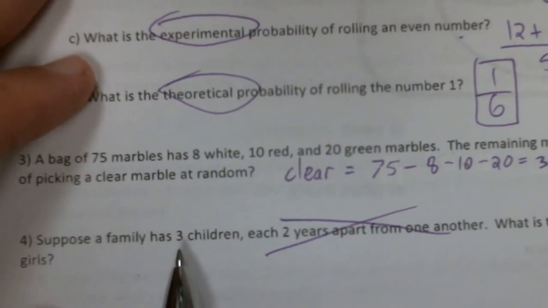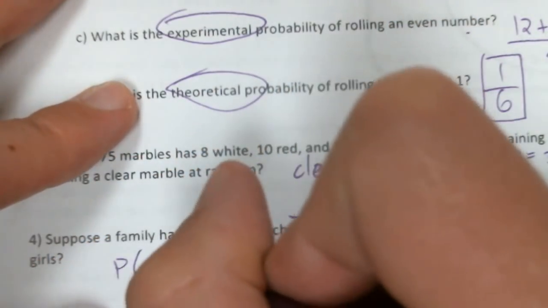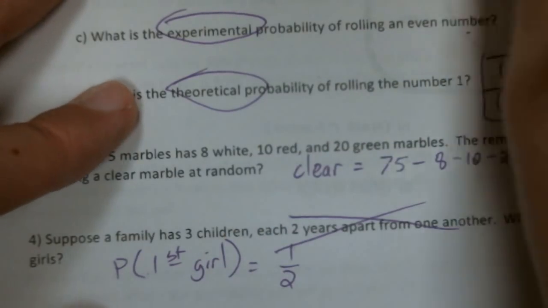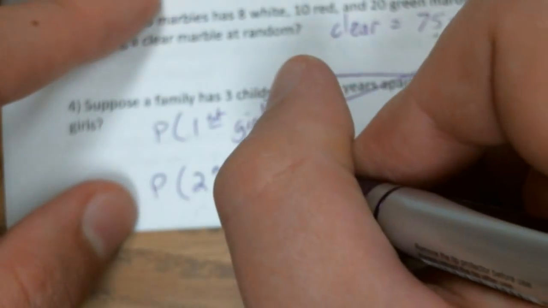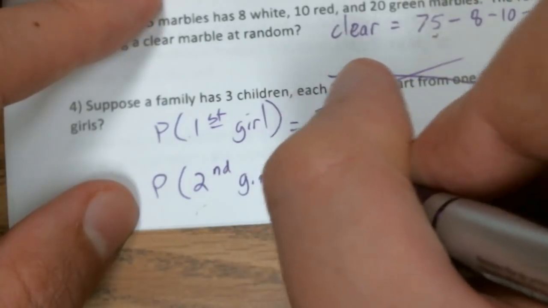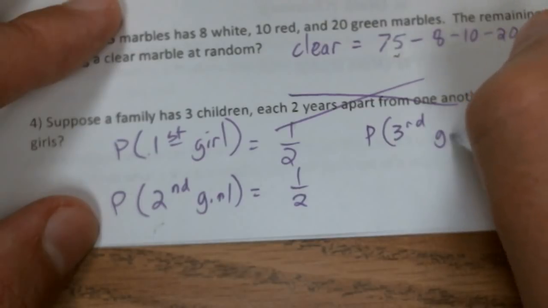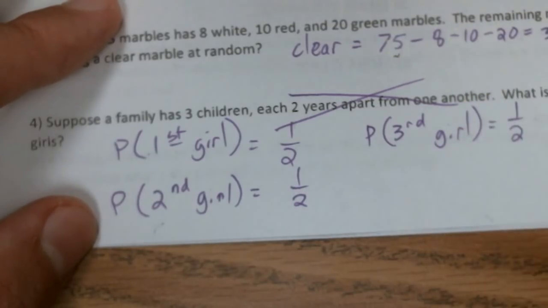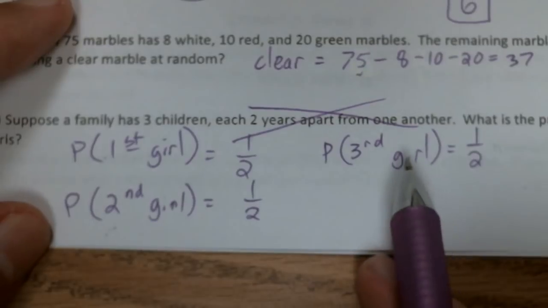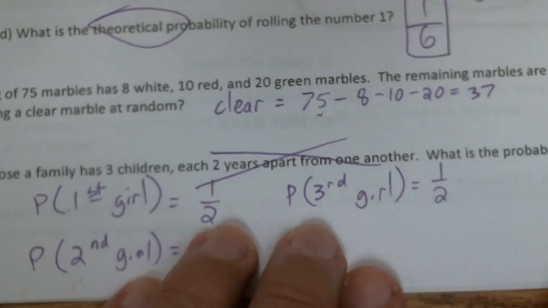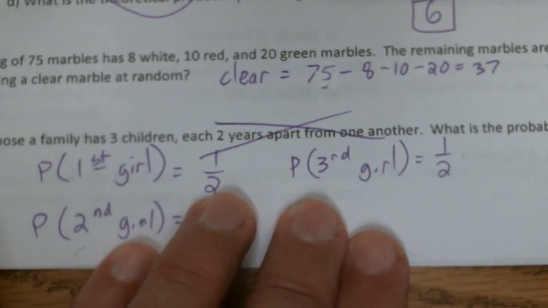So basically what they're asking is, what are the chances that I get girl, girl, girl? Okay, so what is the probability that the first child is a girl? I'll give you a hint. It's 1 out of 2. It's either a boy or a girl. What's the probability that the second is a girl? I'll give you a hint. It's 1 out of 2. What's the probability that the third is a girl? I'll give you a hint. It's 1 out of 2. Okay. So this is just the same thing as flipping a coin. Heads or tails. Boy or a girl. Okay. But let's look at the trigger words. What is the probability that the family has 3 girls?